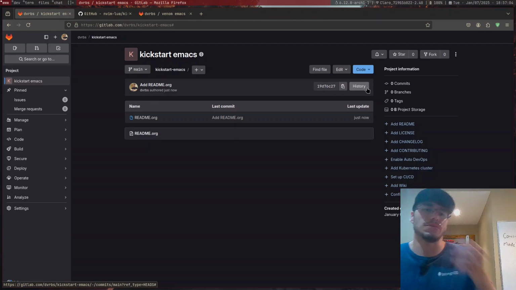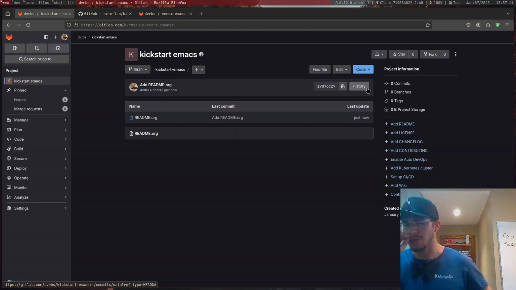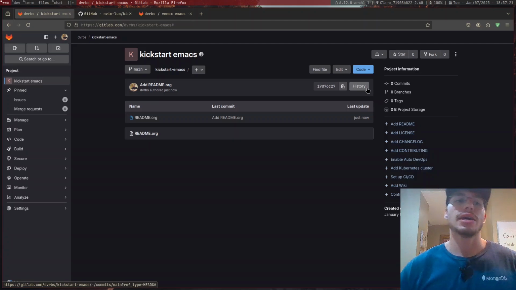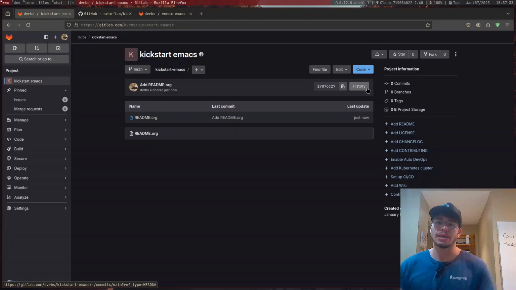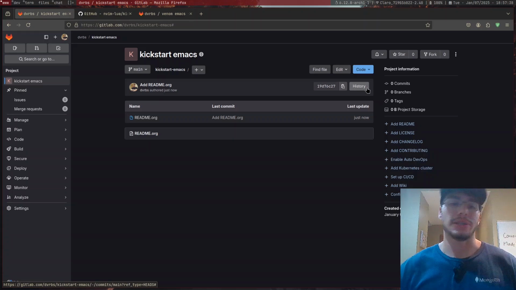We could still use it, but it's not going to be useful. It's probably not going to be easy either. So the readme file is exclusively for describing what Kickstarter is, and we're going to have a config.org file that will have the configuration itself, and the init.el file will probably be the initiation file. Something like that, right? So let's start with the easy stuff.